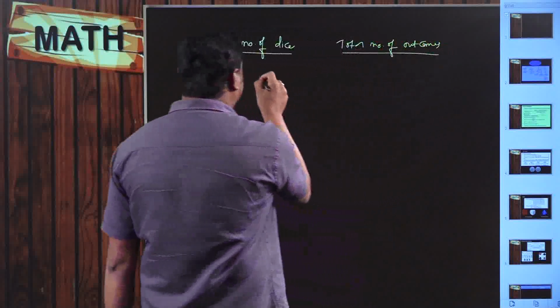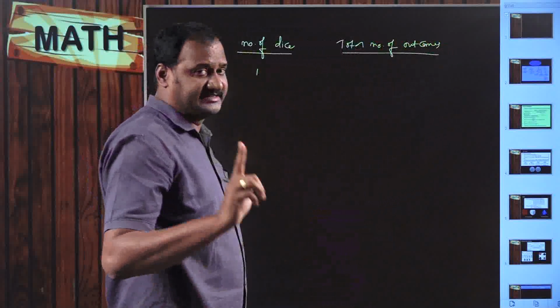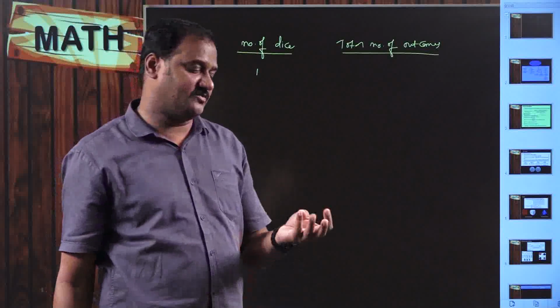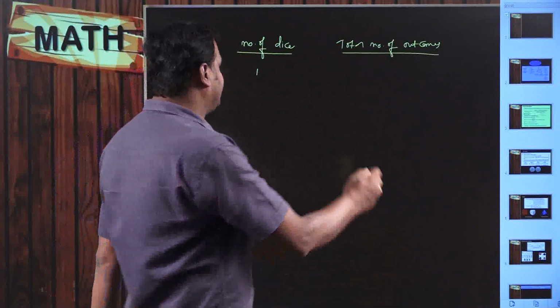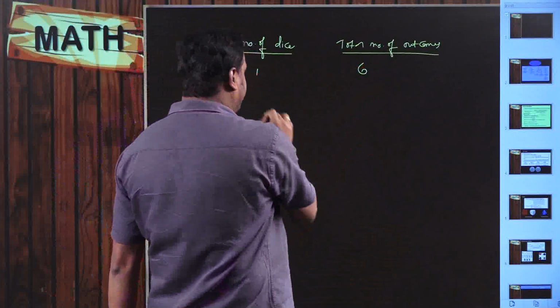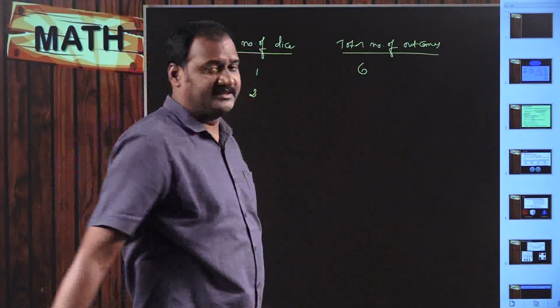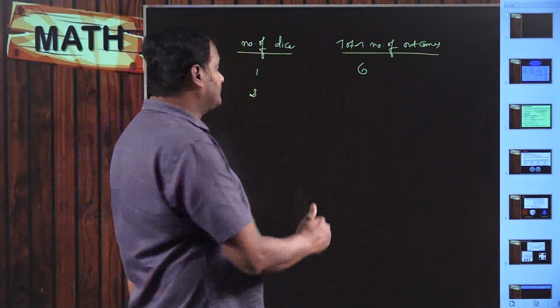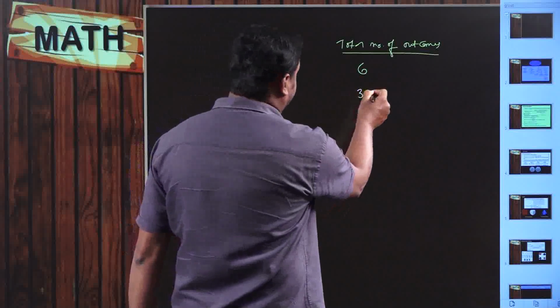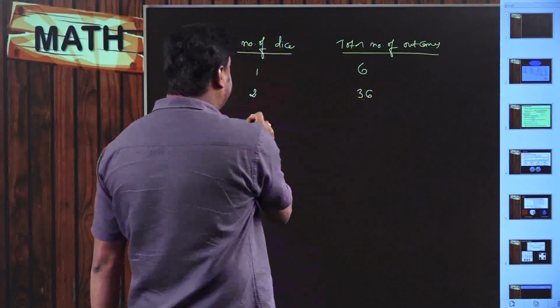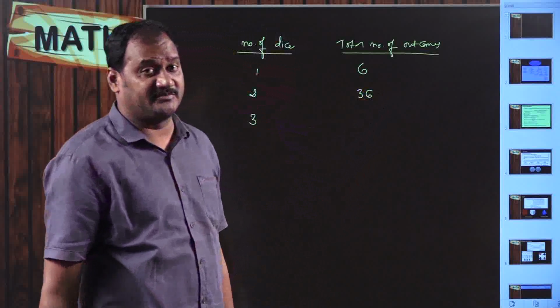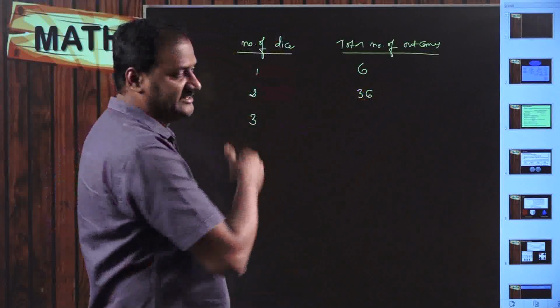When you are rolling a single die, the possibilities are 1, 2, 3, 4, 5, 6. So there are totally 6 possibilities. When you are rolling two dice simultaneously, the possibilities are going to be 36. When you are rolling three dice simultaneously, what about the total number of possibilities? Now you can understand it clearly.